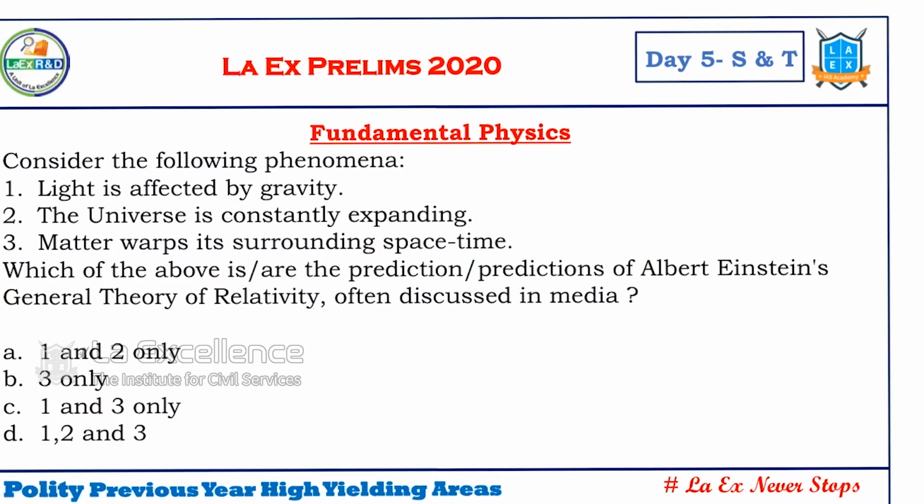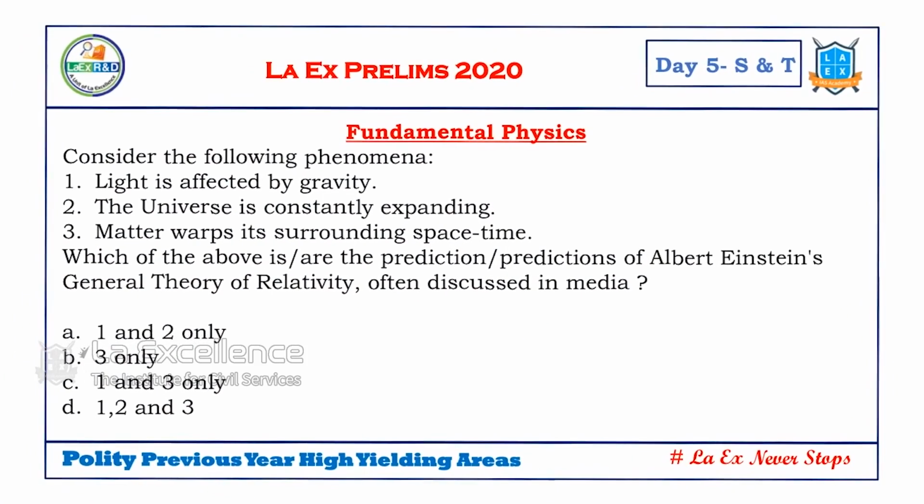Next one is with regard to fundamental physics. What is this? Cosmology, etc. See here: light is affected by gravity. The universe is constantly expanding. Matter warps the space and time surrounding it. Which of these are predictions of Albert Einstein? So this is about our universe. This we read under fundamental physics.